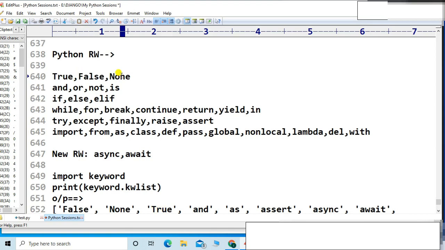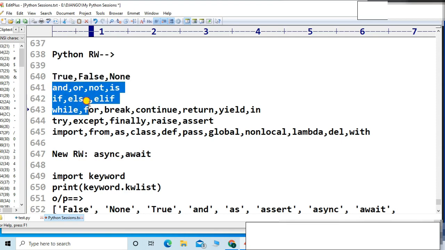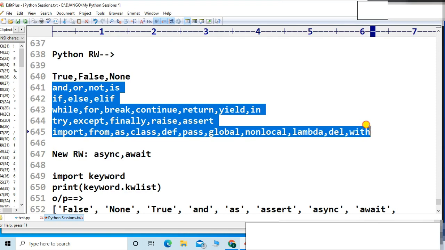If I compare it with the Java language, in Java the reserved word true is in lowercase. But in Python, it is in uppercase, friends. True, with capital T. F is also uppercase, and N is also uppercase. These are small letters in Java. But you can see that in the rest of the words, no word has an uppercase letter.